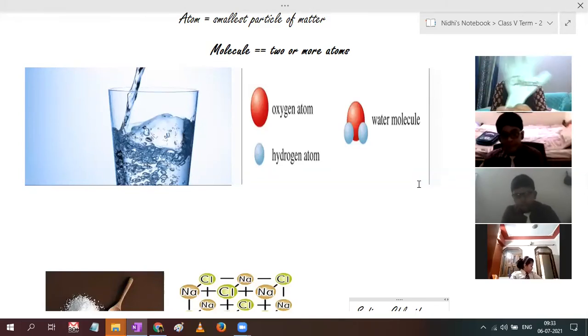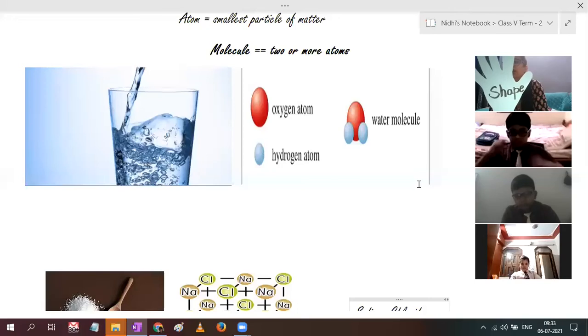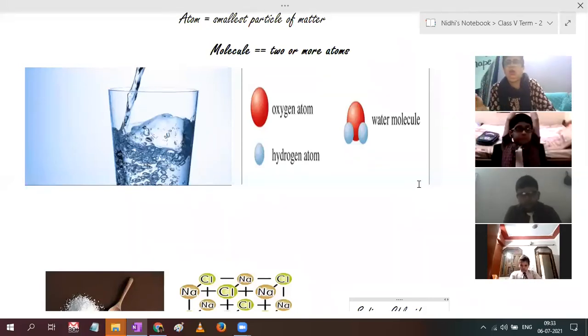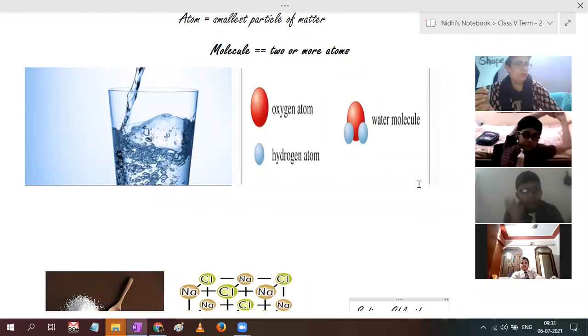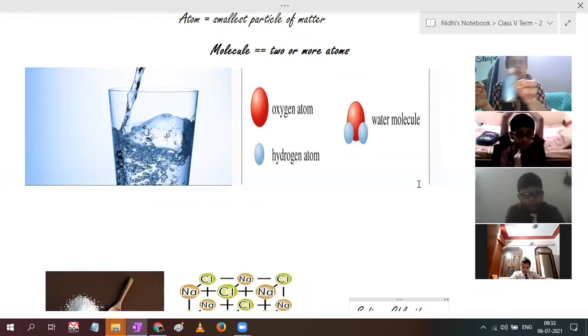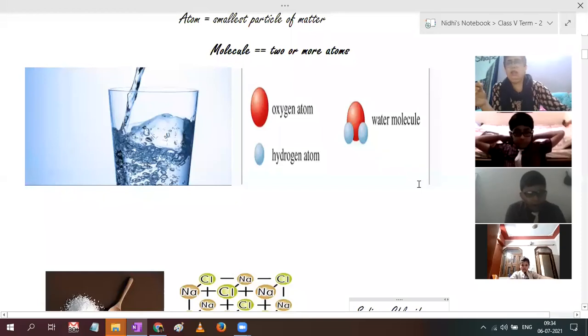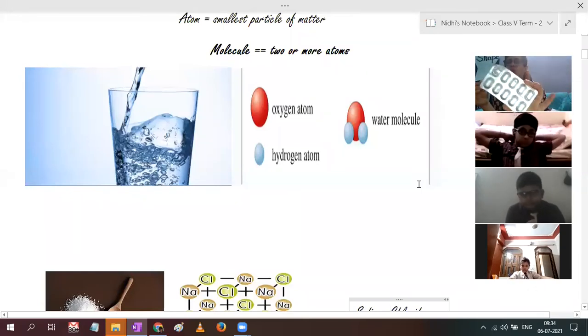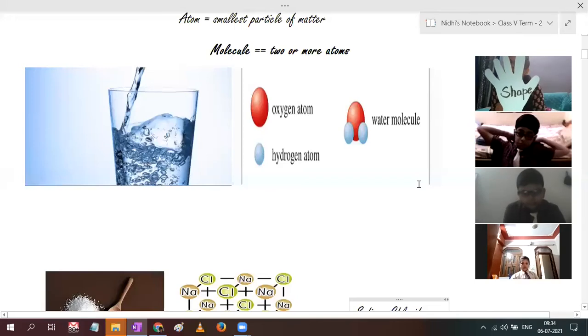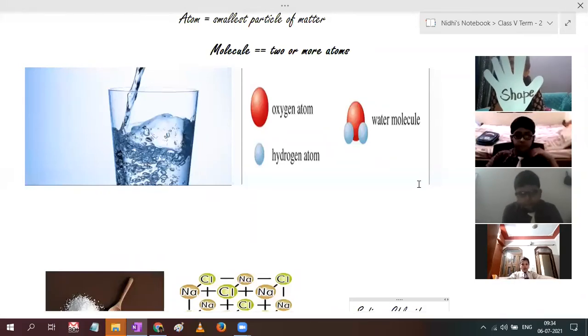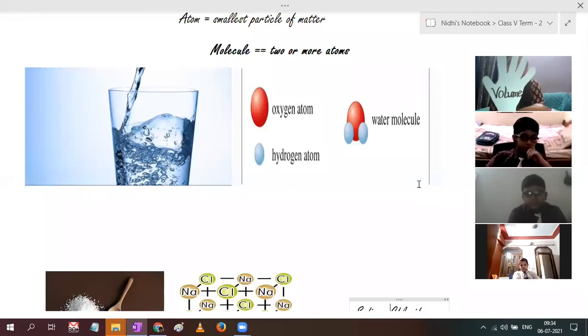Besides this, matter has a shape, whether it's a cuboid or the shape of a pen or a medicine, round or oval. So the things that have a shape come under matter. Now comes another thing: matter has volume.